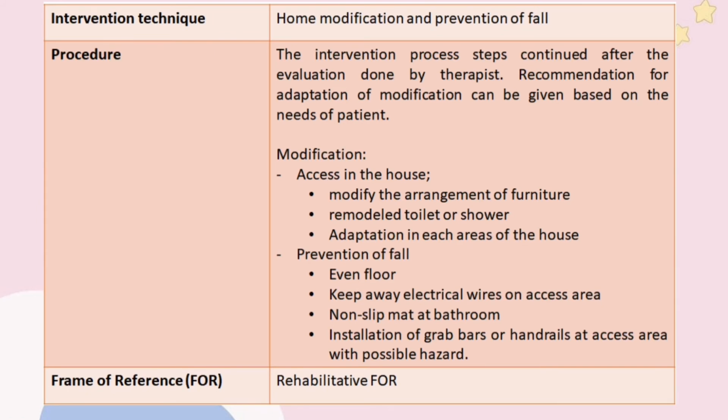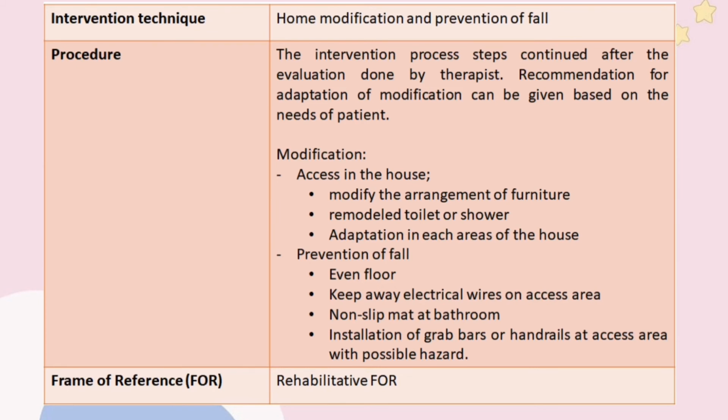The toilet and shower are also recommended to be remodeled for easy access for patients that have a wheelchair. Modification can also be done with adaptation in each area such as kitchen, bedroom and closet. Some patients with Rickets disease need to use a wheelchair or walking aids, hence it is important to have modification for safety and avoiding any injury or falls, which will later cause other effects on the patient.